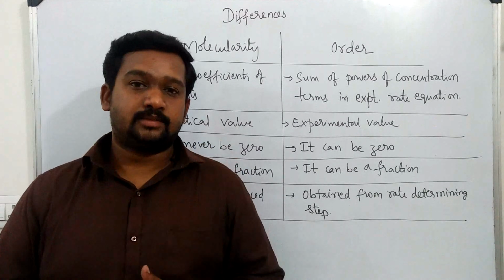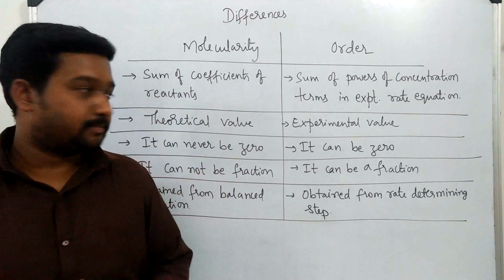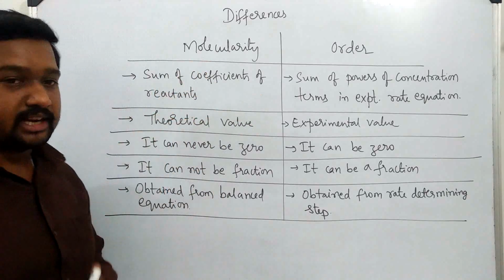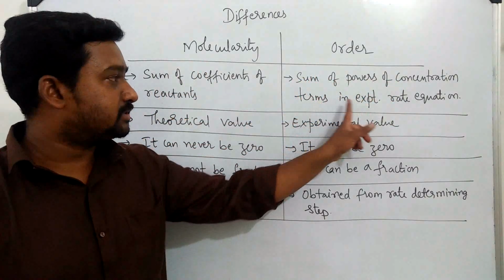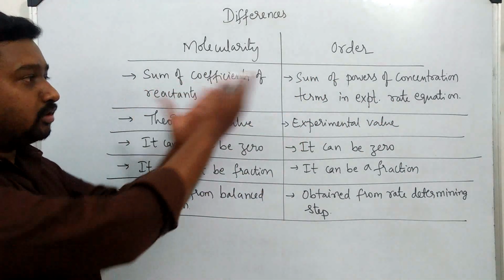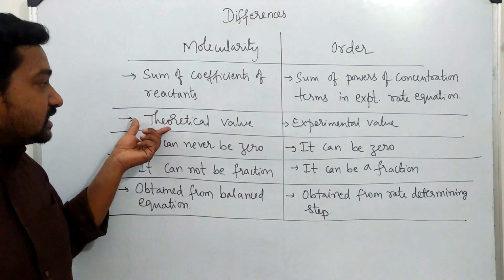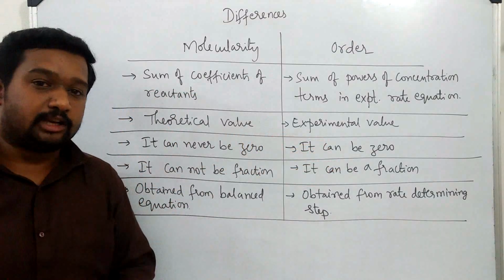Now let's see some of the differences between molecularity and order. Molecularity is the sum of coefficients of reactants. Order is the sum of powers of concentration terms in the experimental rate equation. These two are the definitions of molecularity and order respectively. The second difference is that molecularity is a theoretical value. Order is an experimental value.